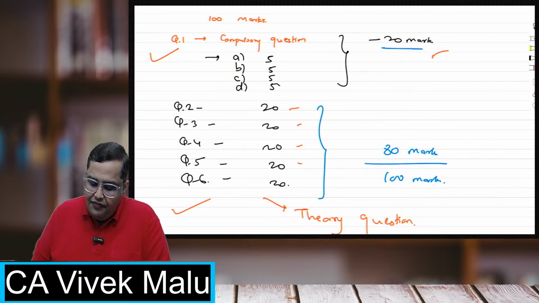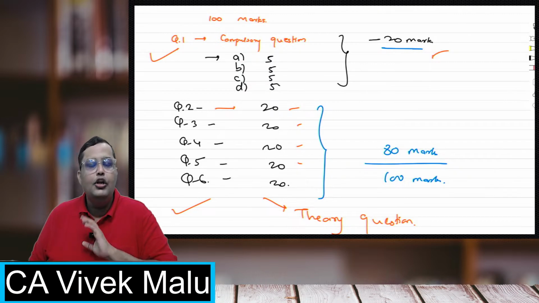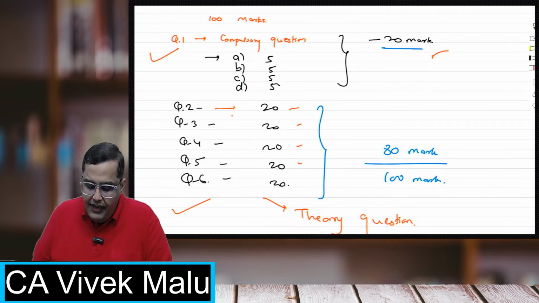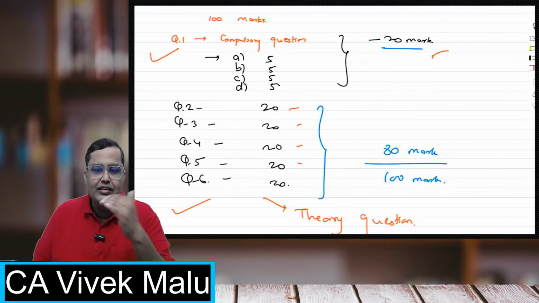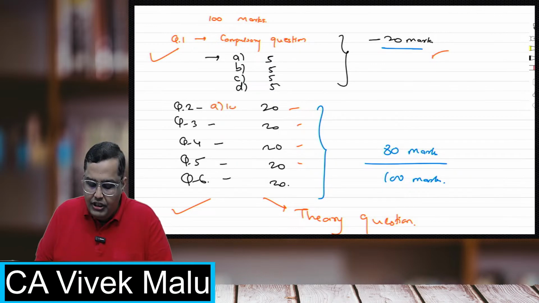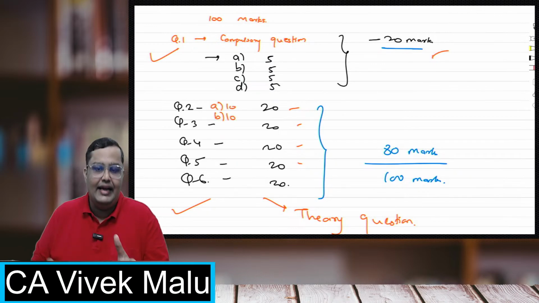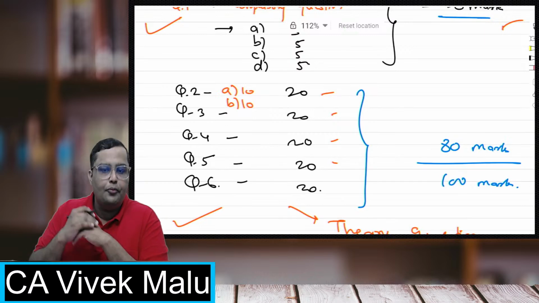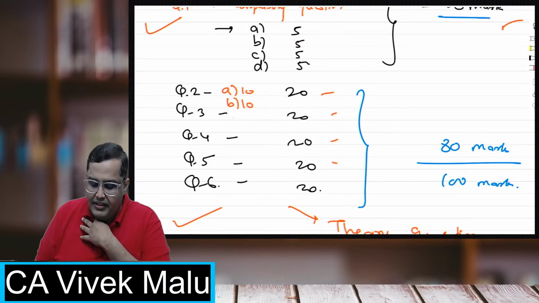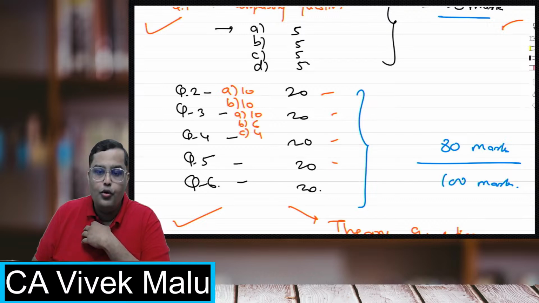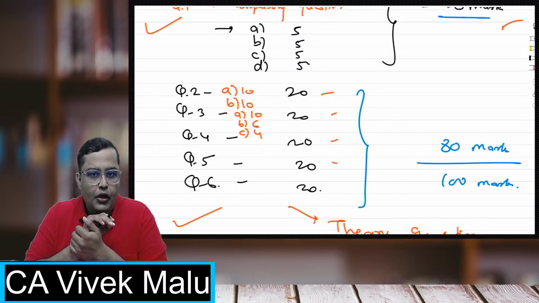Sir, do we have one single question of 20 marks? No, students. Almost every question will have two sub questions, like question number 2A for 10 marks and 2B for 10 marks. Everywhere you will have sub questions. It may happen that in question 3 you have 3 sub questions: one is 10 marks, the second is 6 marks, and the third is 4 marks. This is also possible.